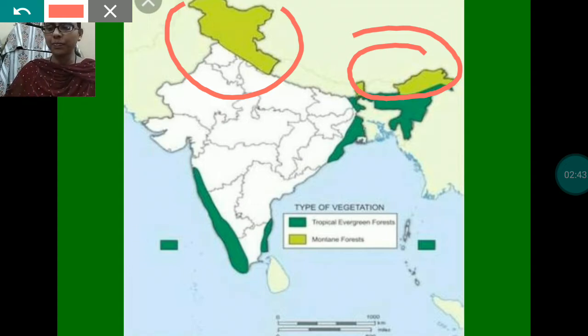The trees of these forests bear cones. As these forests are found in mountainous areas, there is snowfall also. So snow will not